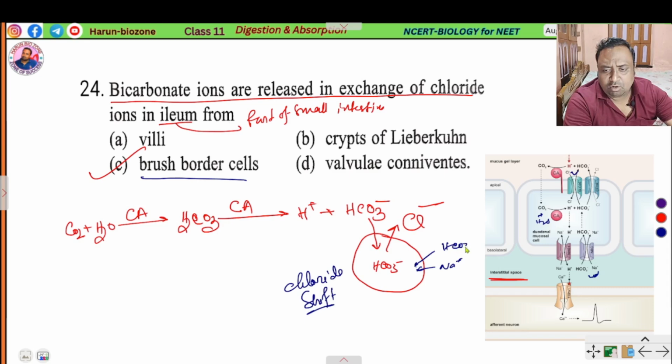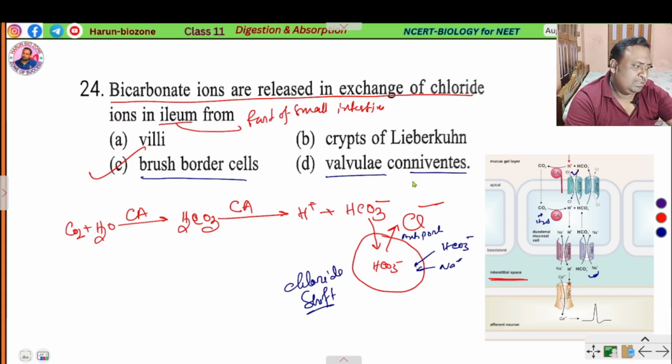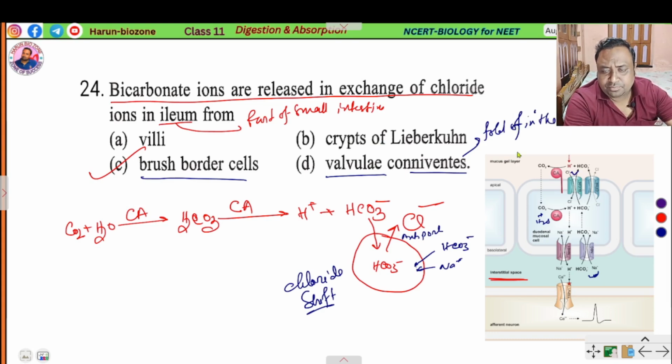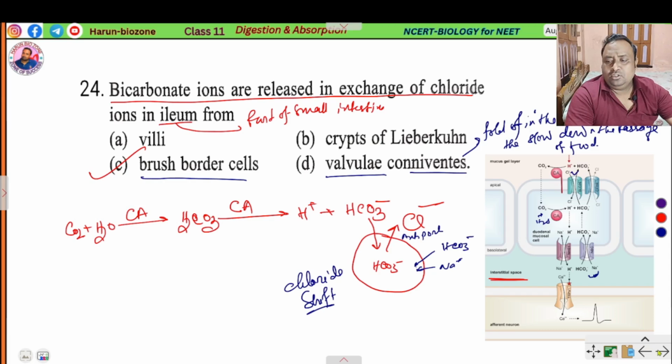And valvulae conniventes are folds in the small intestine that slow down the passage of food. Clear?